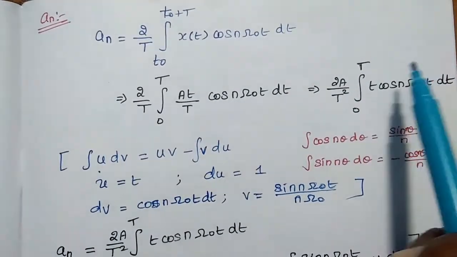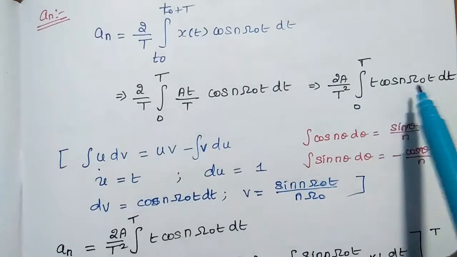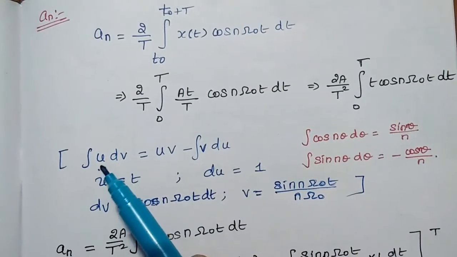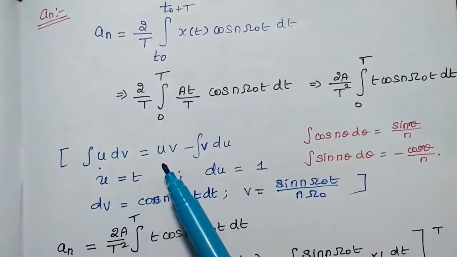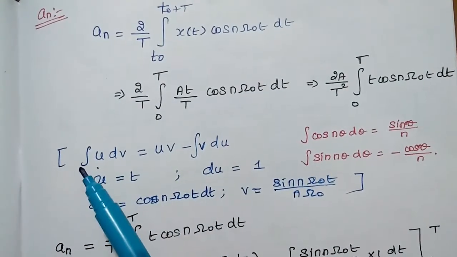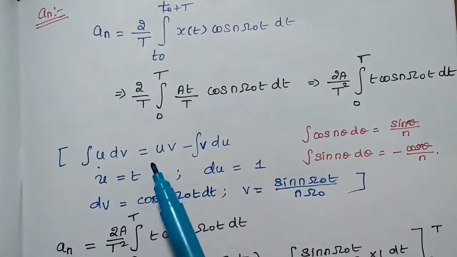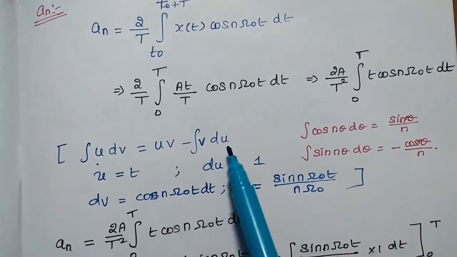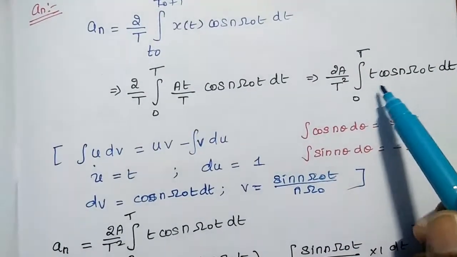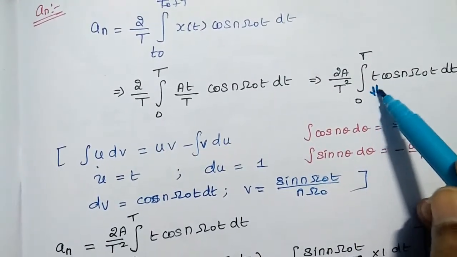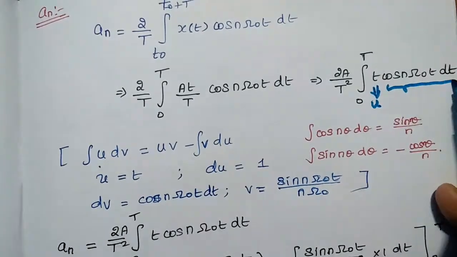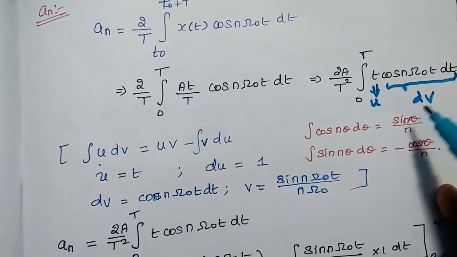So we are going to integrate this t cos n omega naught t dt using the integral of u dv method. Here the integral of u dv is equal to uv minus integration of v du. In this expression we can consider t as u and cos n omega naught t dt as dv.